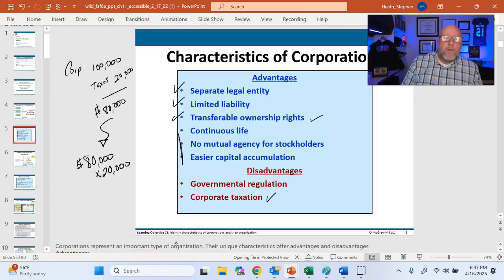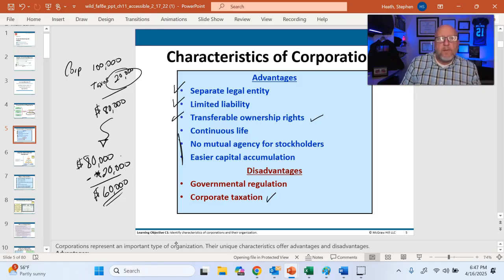Let's not worry about what the rate is or the specifics, but that's not a times, that's a subtraction. The cash that I put into my pockets at the end of the day is 60,000, because I'm taxed once up here at the corporate level and then a second time at the individual level.